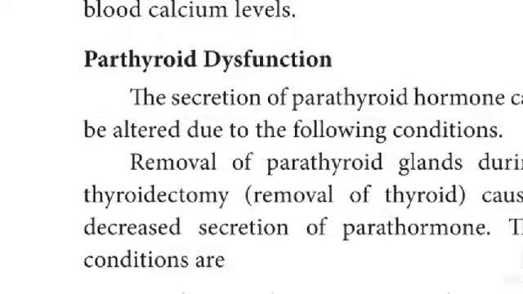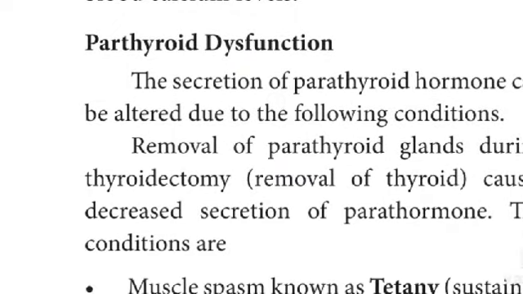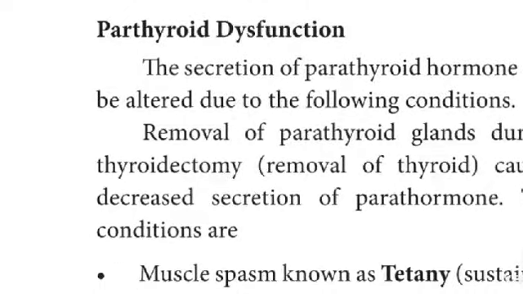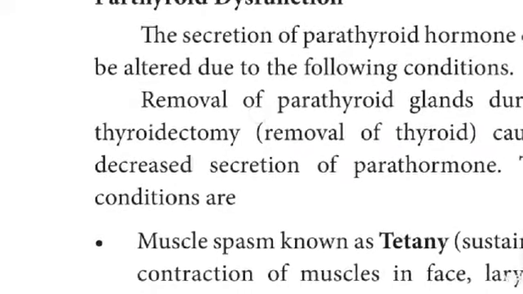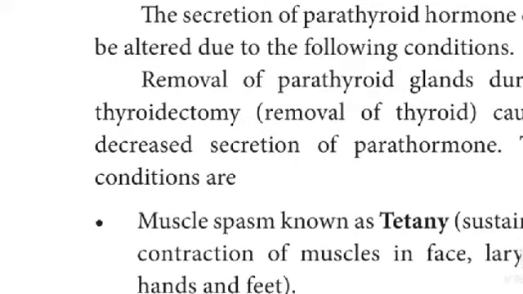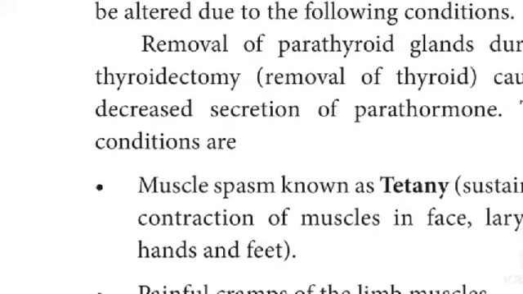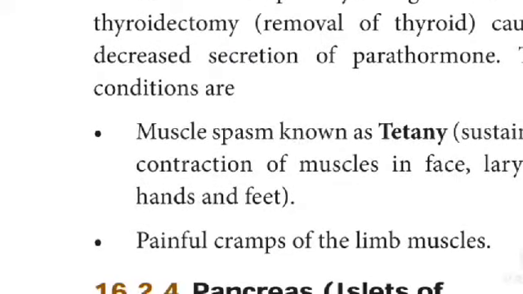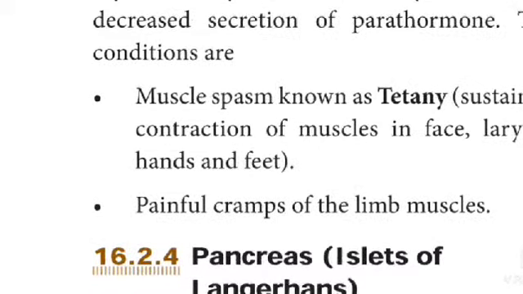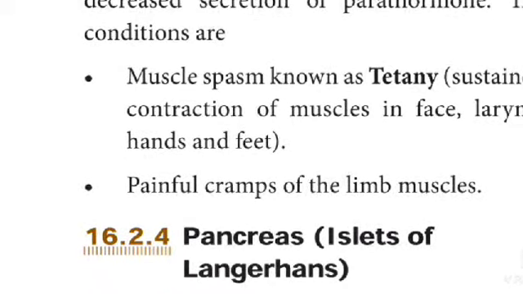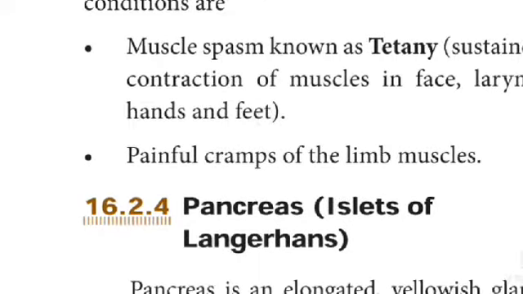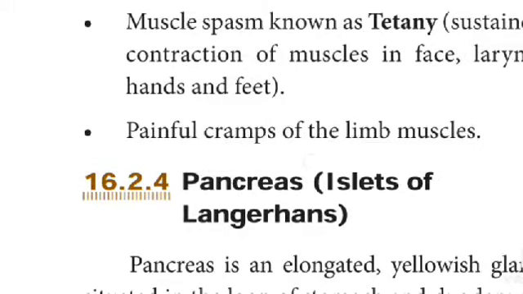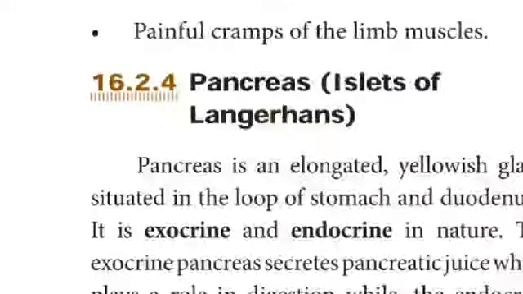Parathyroid dysfunction. The secretion of parathyroid hormone can be altered due to the following condition. A removal of parathyroid glands during thyroidectomy. Removal of the thyroid causes a decrease in the secretion of parathyroid hormone. The conditions are muscle spasms known as tetany, sustained contraction of muscles in the face, hands and feet, and painful cramps of the limb muscles.